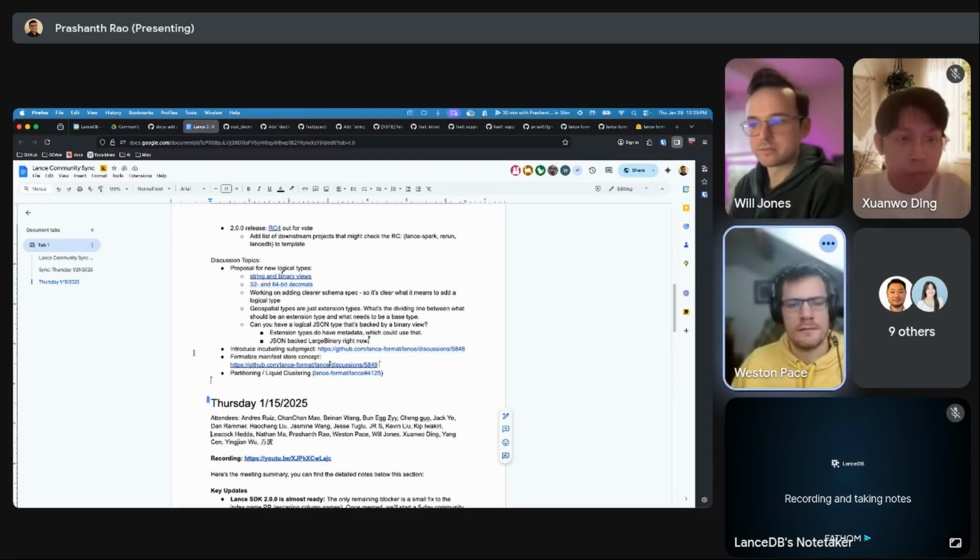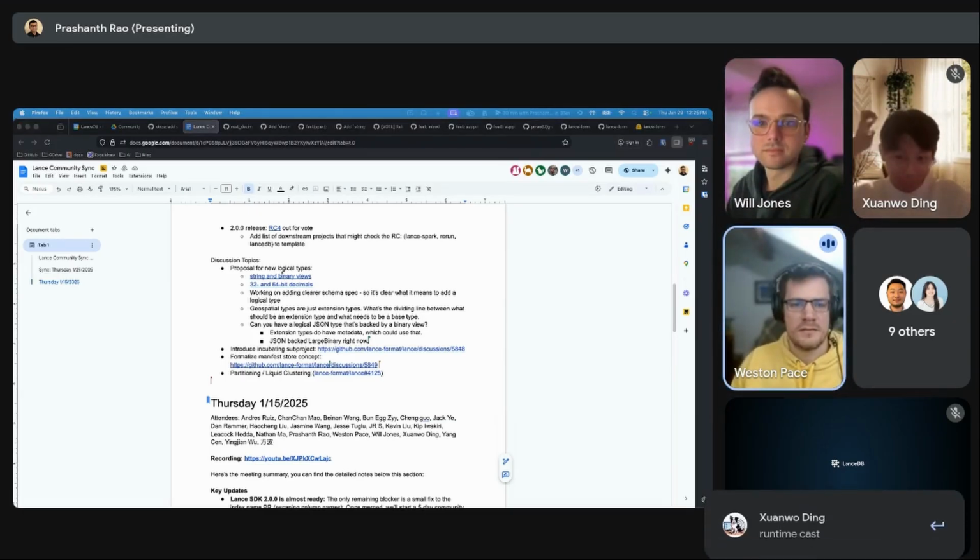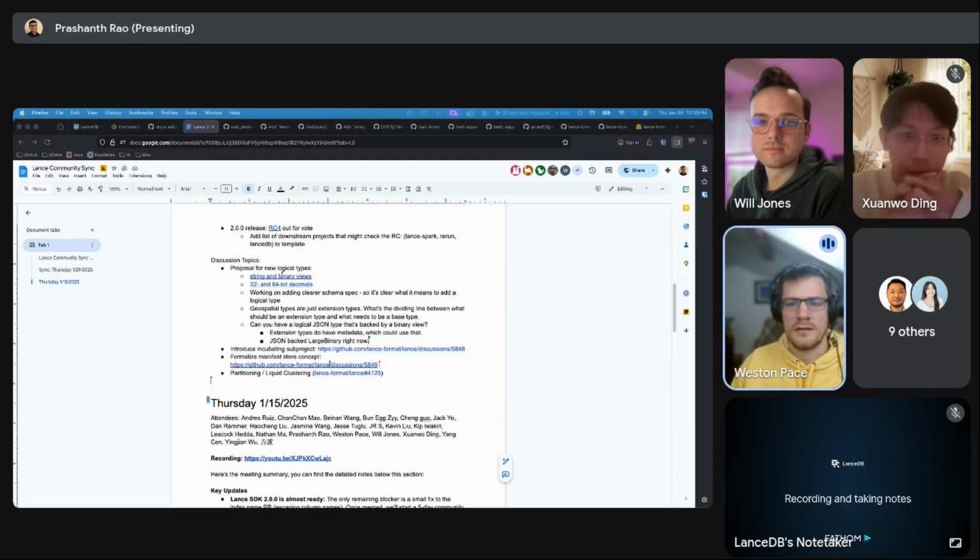Yeah, I think there's an interesting question when a user asks for a column. Sometimes there are multiple representations you could give them for that column. And how does the user specify that? Maybe a user wants the JSON column, just keep it in JSONB, I'll take that. Maybe the user doesn't have anything to do with JSONB, they say decode on read, I want a string back. Or maybe they want JSONB, but they want it in view.